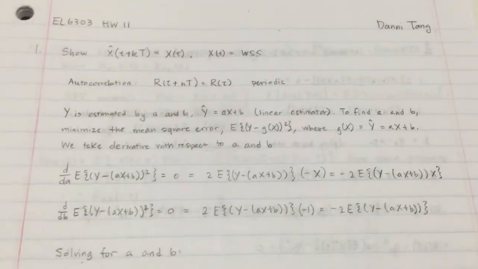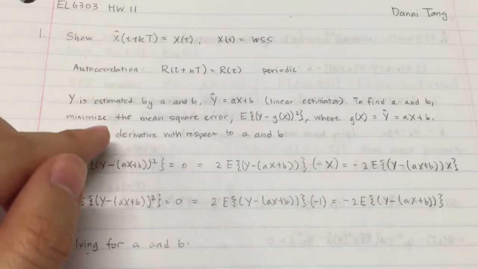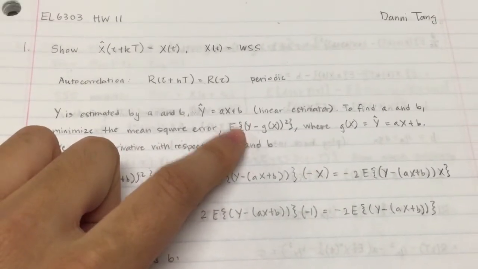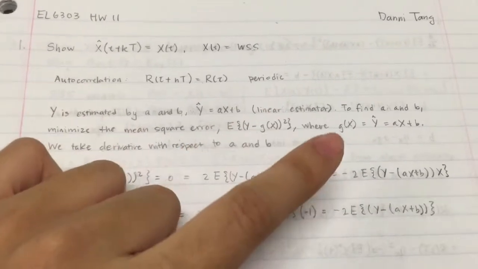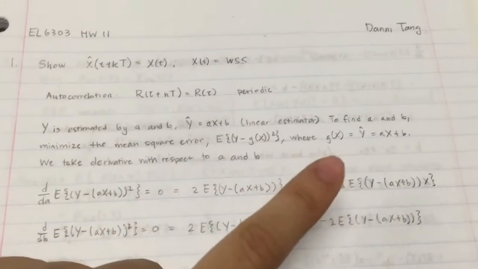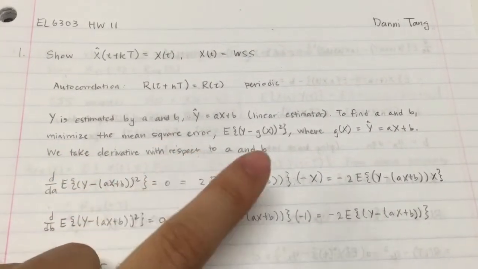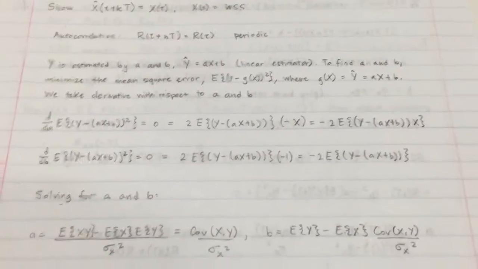We find a and b by minimizing the mean square error, the expected value of y minus g of x, all squared, where g of x is the linear estimator y hat. So we take the derivative with respect to a and b and set it to 0. That's how we find a and b.